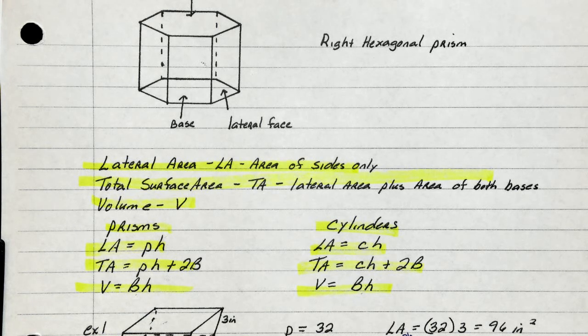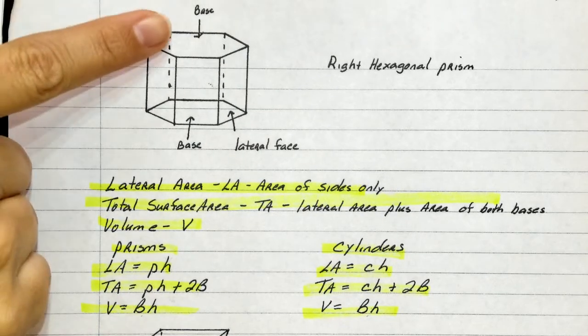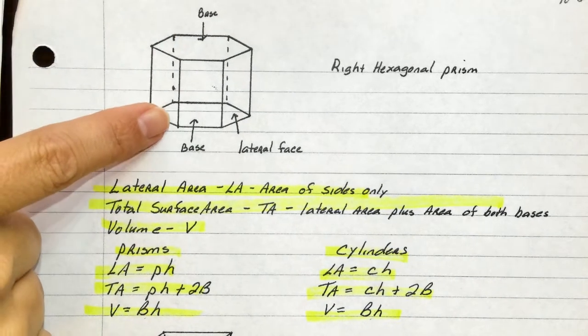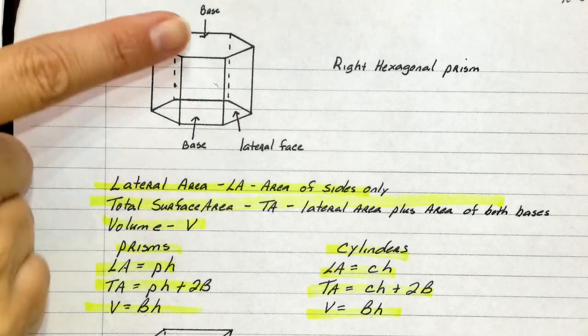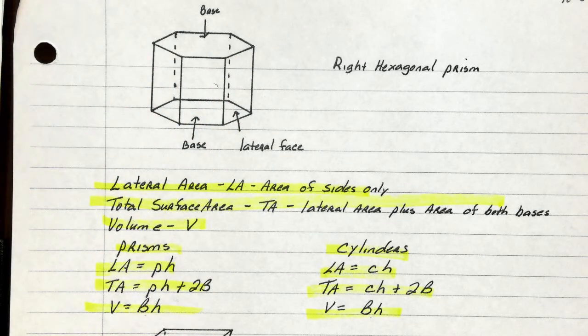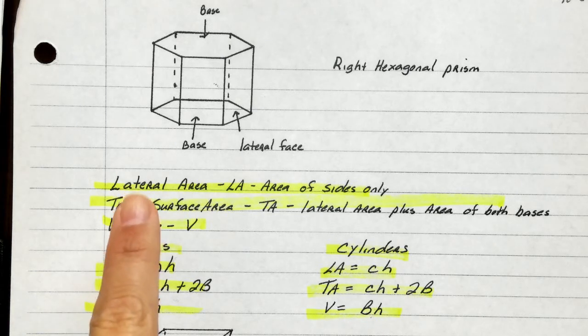So today we're going to talk about our right hexagonal prism. So guys, I want you to remember that on a hexagonal prism, we have a base at the top and at the bottom. And then we have faces of the hexagonal prism. So if the prism were sitting on your desk, the lateral face would be what you could touch around the sides. All right, so I've defined that for you here.